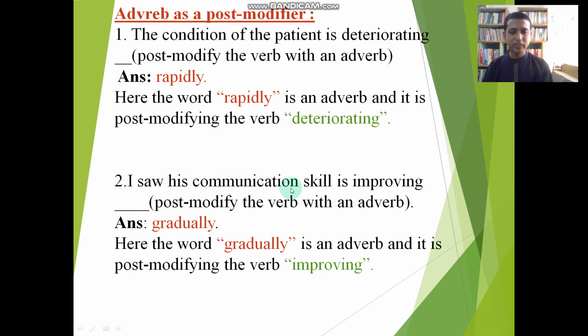I saw his communication skill is improving dash. Within bracket, post modify the verb with an adverb. Improving is the verb and this is the head word and it should be post modified with an adverb. If we take gradually for that gap, I think we can create a very sensible meaning for that sentence. Here the word gradually is an adverb and it is post modifying the verb improving. I saw his communication skill is improving gradually.